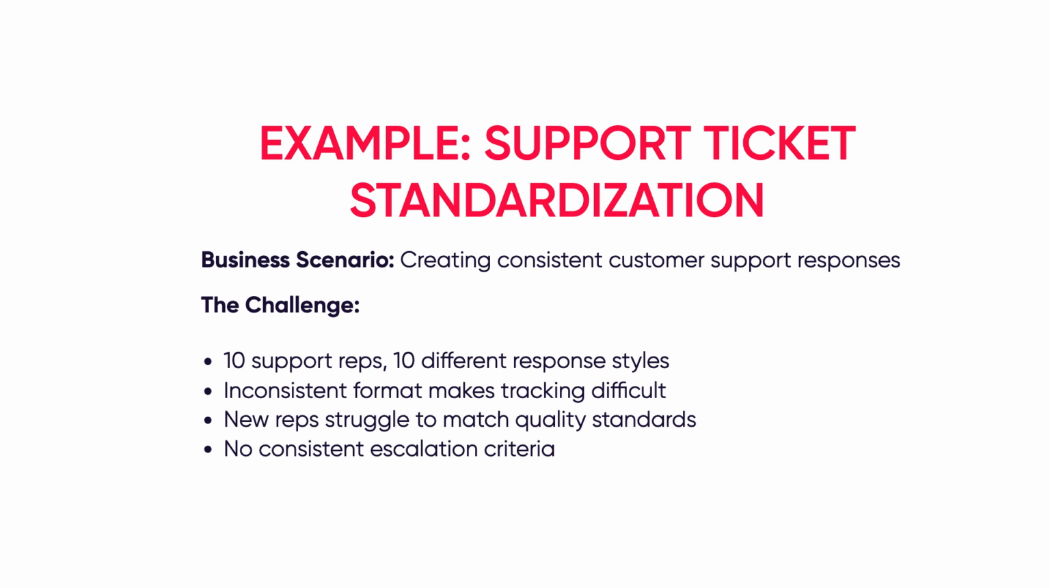The challenge is common: 10 support reps producing 10 different response styles. Inconsistent format makes tracking difficult. New reps struggle to match quality standards. And there are no consistent escalation criteria. Without standardization, quality varies, training is inefficient, and scaling is problematic. Few-shot learning solves this by providing concrete examples that everyone can follow.